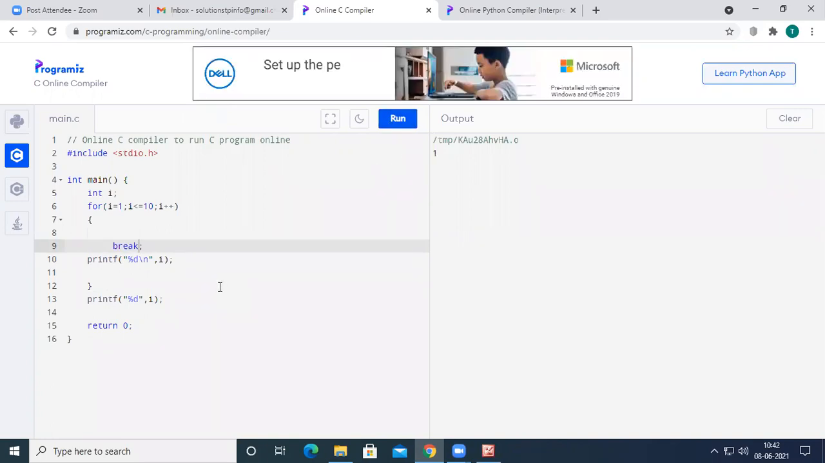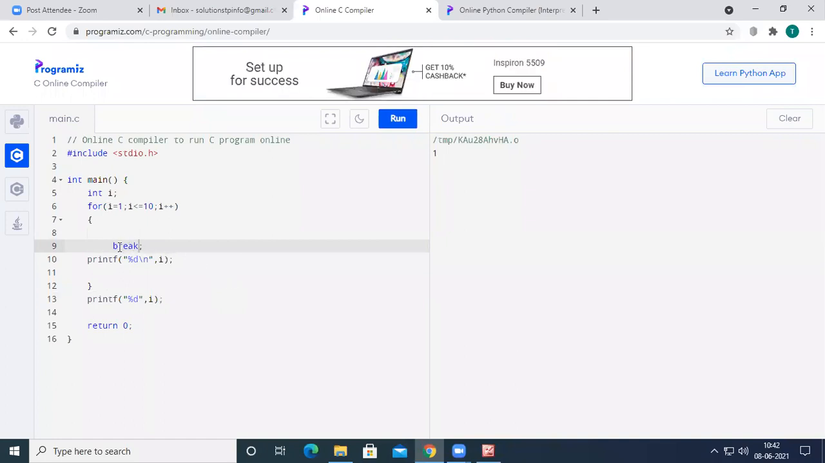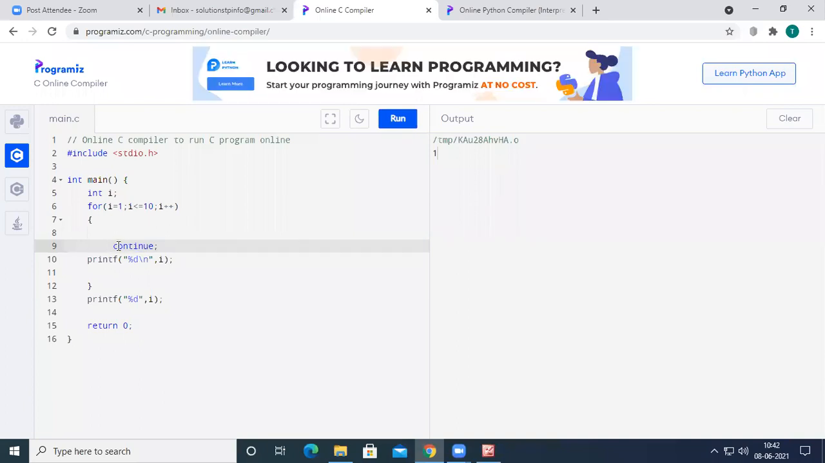So the difference between break and continue is that when the I value is 1, we enter the loop and immediately the break is encountered, and we just come out of the loop. But in place of it, if we have a continue here, what will be done? I value is 1, we enter the loop. Because the continue was executed, this printf statement will not get executed, but the I value will be incremented, and because of the continue, the remaining part will not get executed.